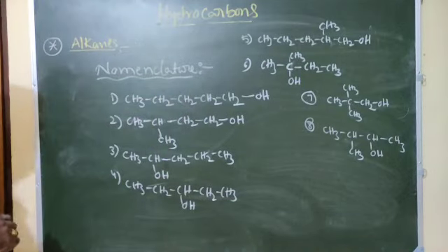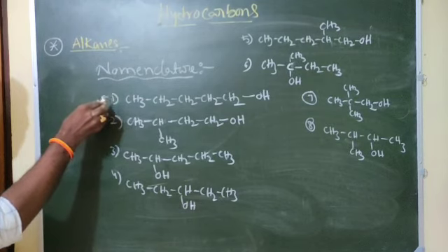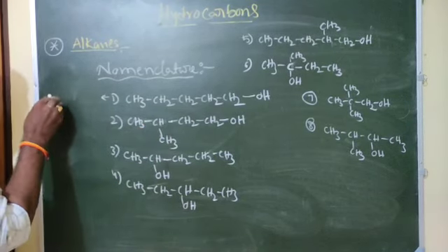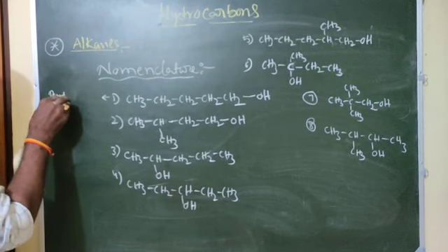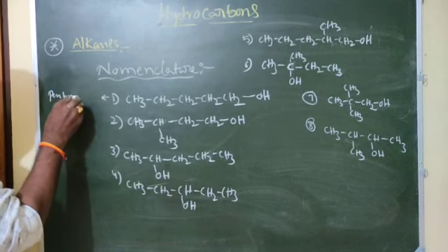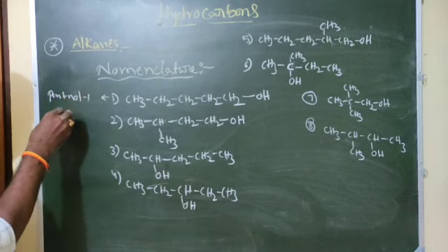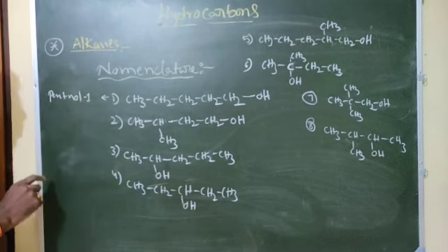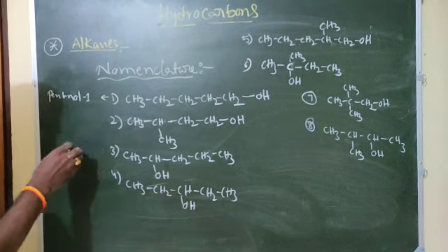These are the possibilities. So now I will write the names of these compounds on this side. See this one, 5 carbons, so pentane, pentanol-1, or 1-pentanol, we should write both. This is the name of the first one.